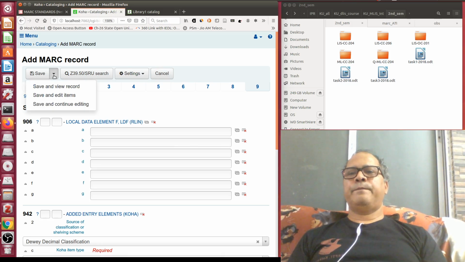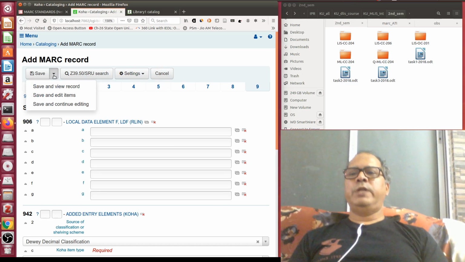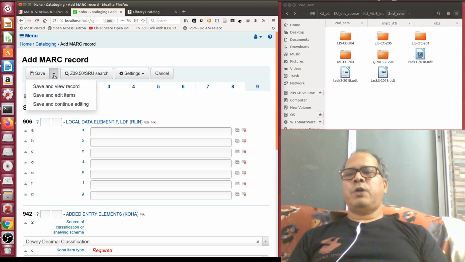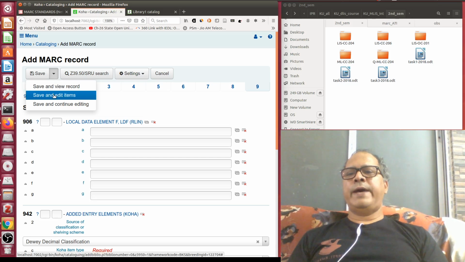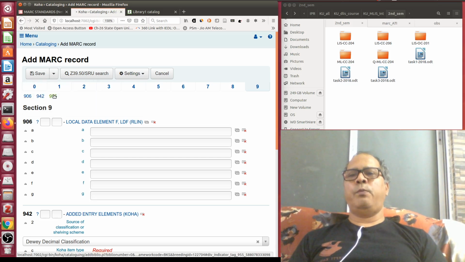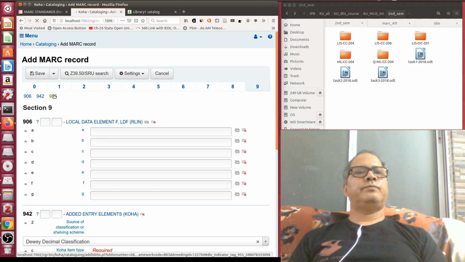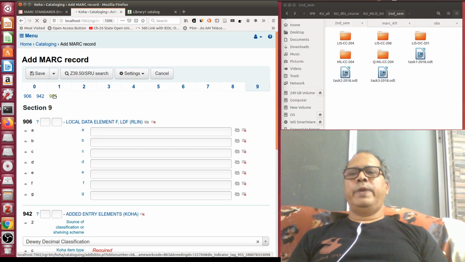Now suppose I have got 2 copies of this book, so how to save it? If I click, this book is on Judaism, please remember, because we need to search in OPAC also. So suppose I am going to save and edit item, suppose I have 2 copies of this book. So now I am adding copy related information. What is this copy related information?